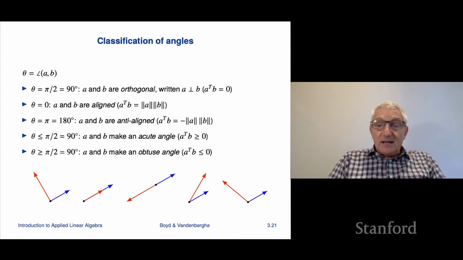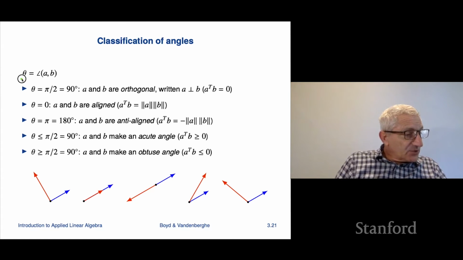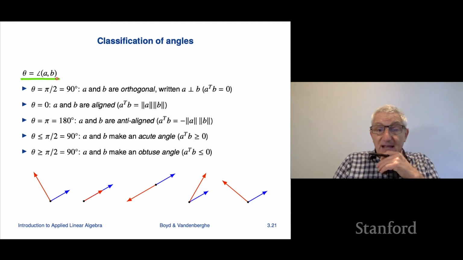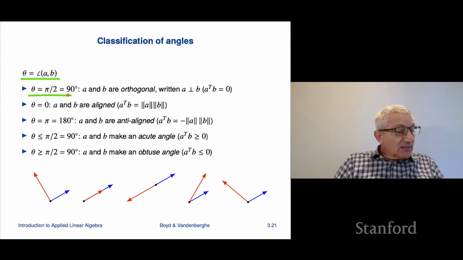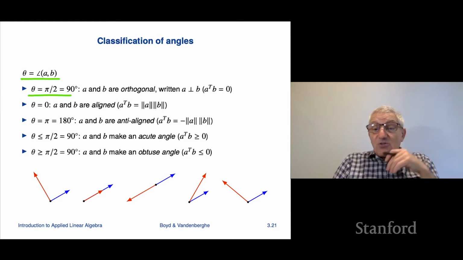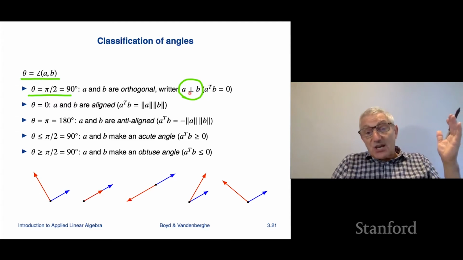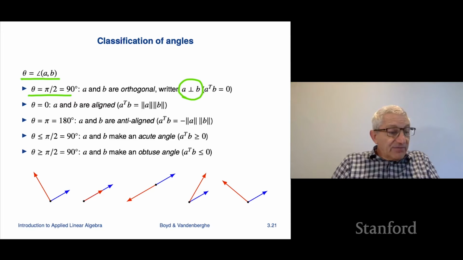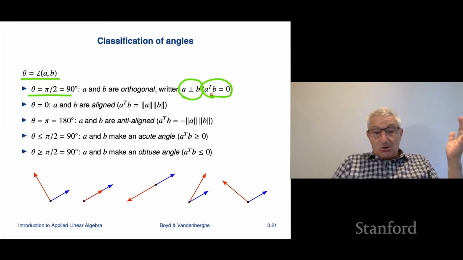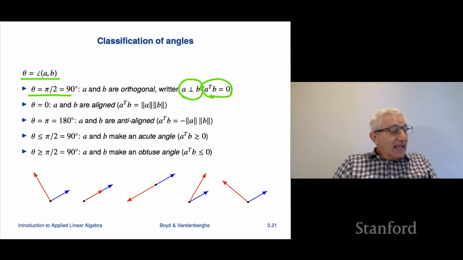Okay, so people classify angles. These are very useful to know about. So I'm going to take theta, that's a traditional symbol to denote an angle, as the angle between 2 non-zero vectors A and B. If theta is pi over 2, that means that A and B are orthogonal. And people write it this way: you write A with this little upside down thing, which suggests 90 degrees. A is orthogonal to B. And it's just a very fancy way of saying that the two vectors have an inner product of 0. It means nothing more. If theta is 0, that means that A and B are aligned.